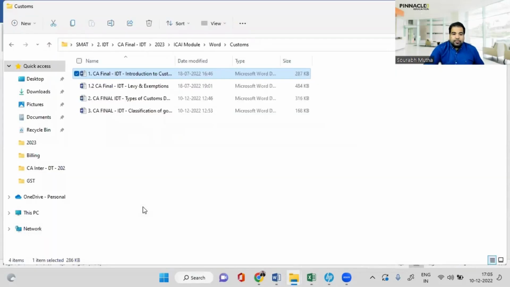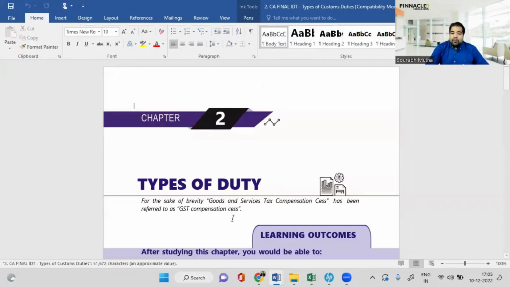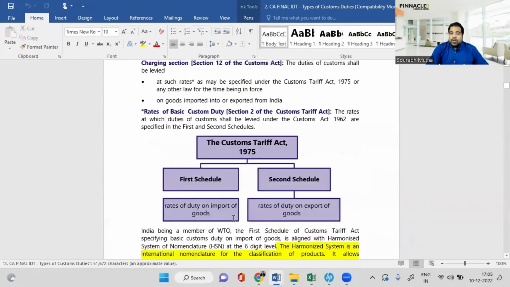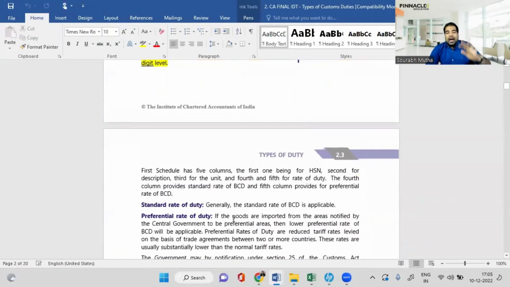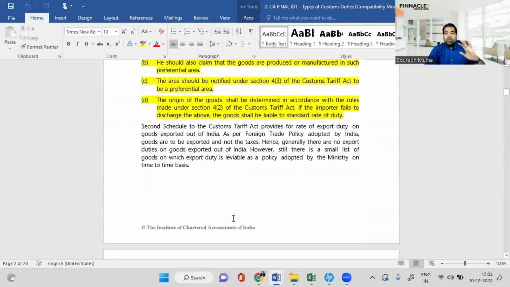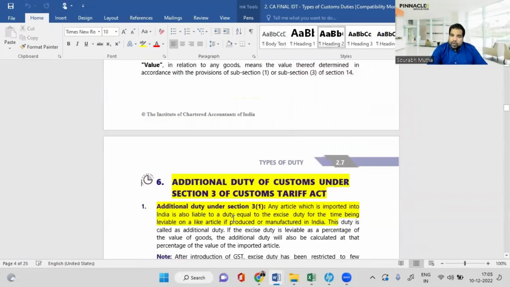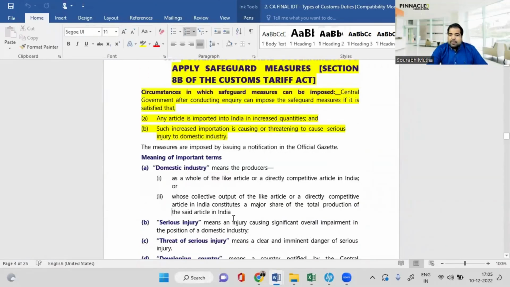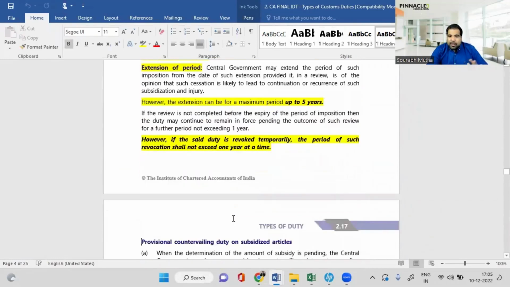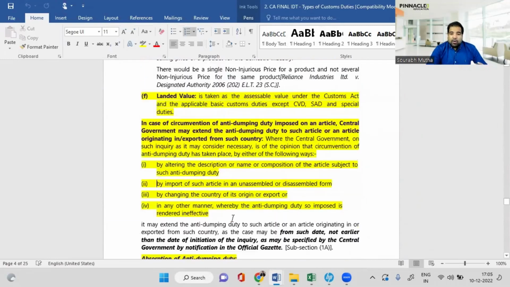Here we go. So let's take an example of this chapter called Types of Customs Duty. If you see this chapter, I'm opening it from the ICI material, and of course, it's a big chapter with so much to read, but you don't have to read everything. I've already read through it and I marked the highlighted parts. So this is only and only what you have to read from the ICI material. So like that, we also cover the ICI material. This you can see is what we need to cover from the ICI material. If you read this much, whenever you want to study, you will be covering ICI material also in depth.